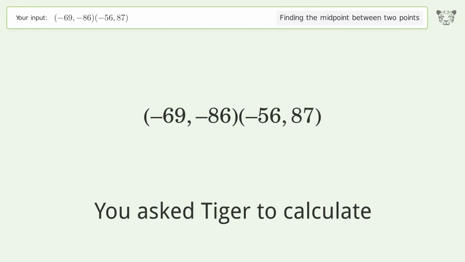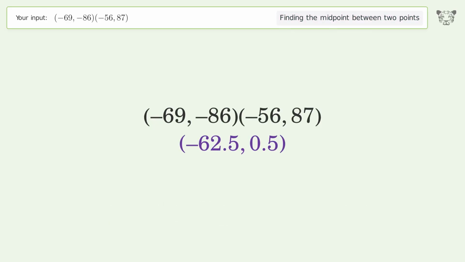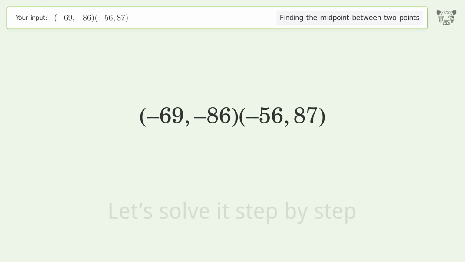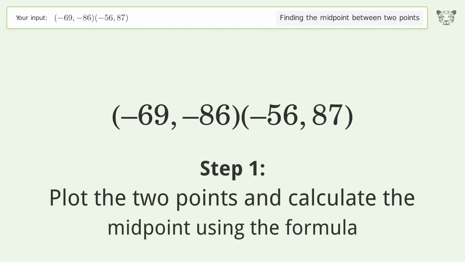You ask Tiger to calculate. This deals with finding the midpoint between 2 points. The midpoint between the 2 points is negative 62.5, 0.5. Let's solve it step by step. Plot the 2 points and calculate the midpoint using the formula.